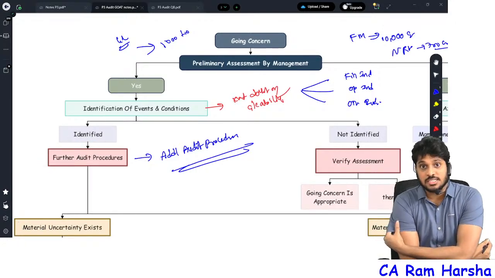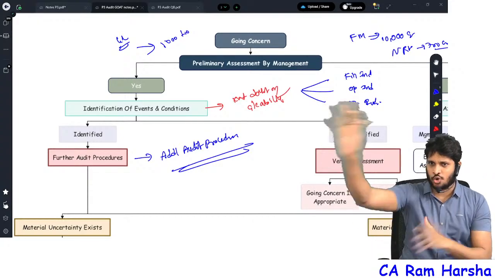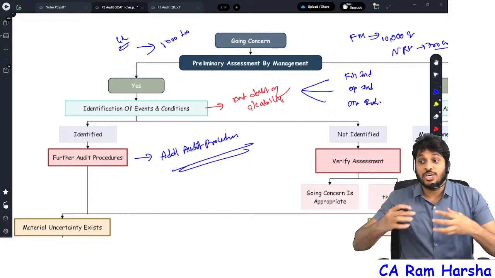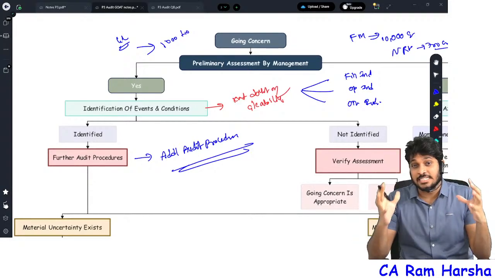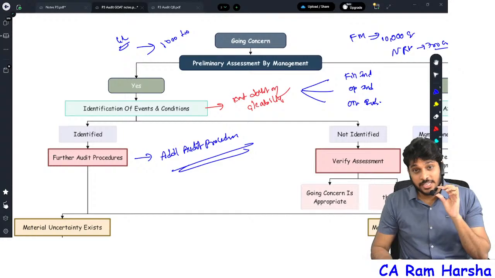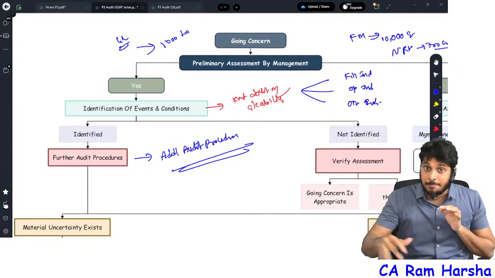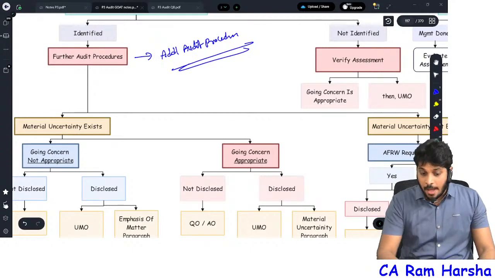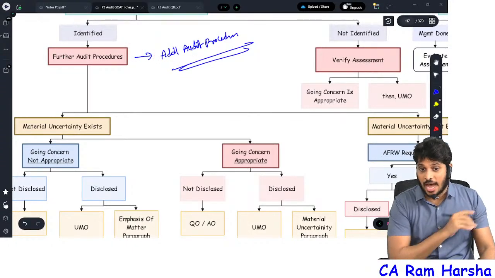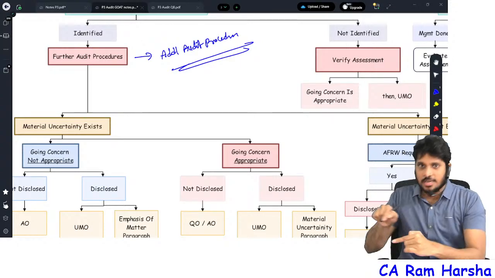Oh, events and conditions are there. Now, can you straight away say the company is closing tomorrow? You can't say that. You need to perform additional work to decide whether material uncertainty is there or not. Whether material uncertainty is there or not, you need to decide by performing further procedures. Further procedures are called additional procedures. By performing them, you will get clarity. Sir, what is a further audit procedure? I will come back to it later.